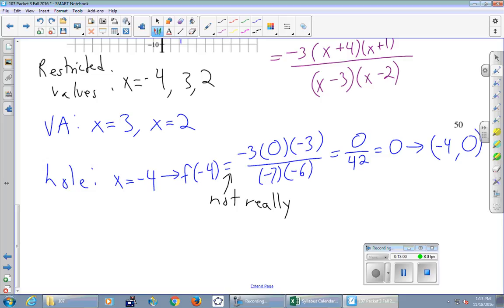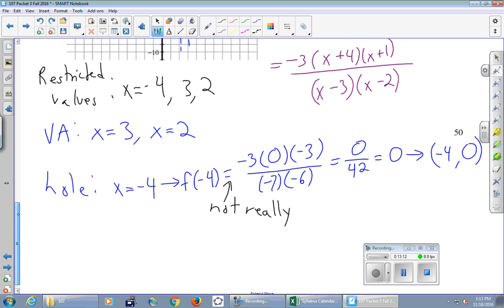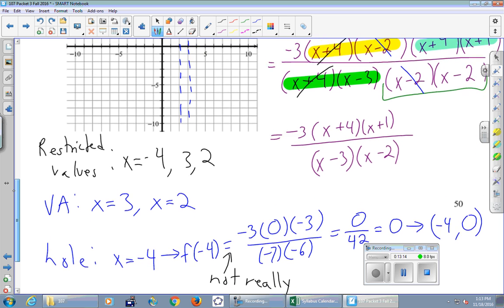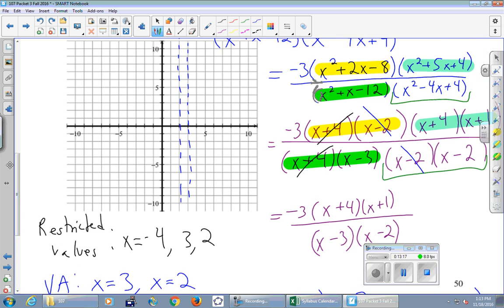Okay, so let's plot the hole. -4, 0. Put an open circle at that point. It's not super important to me how you write the F of -4 piece, but for sure it's important to me that you put an open circle right there at -4, 0.